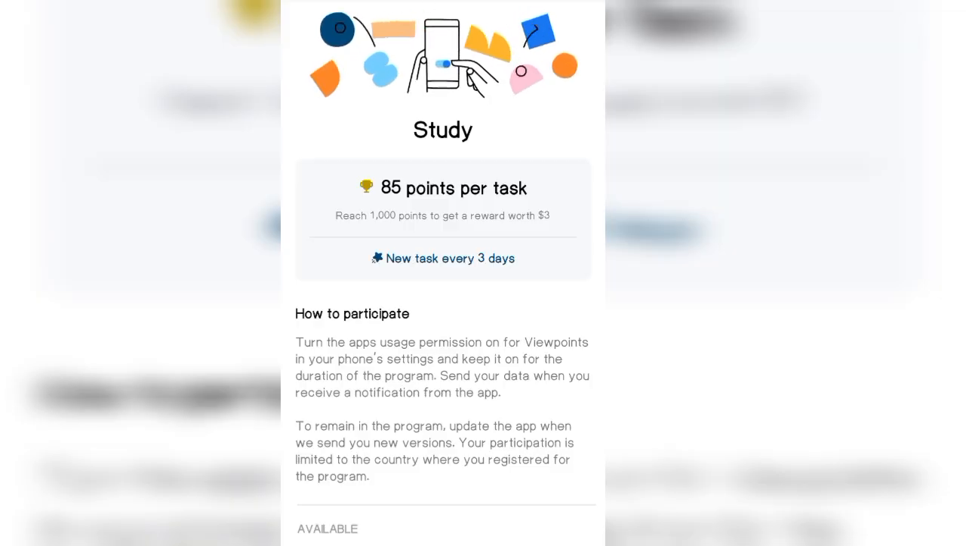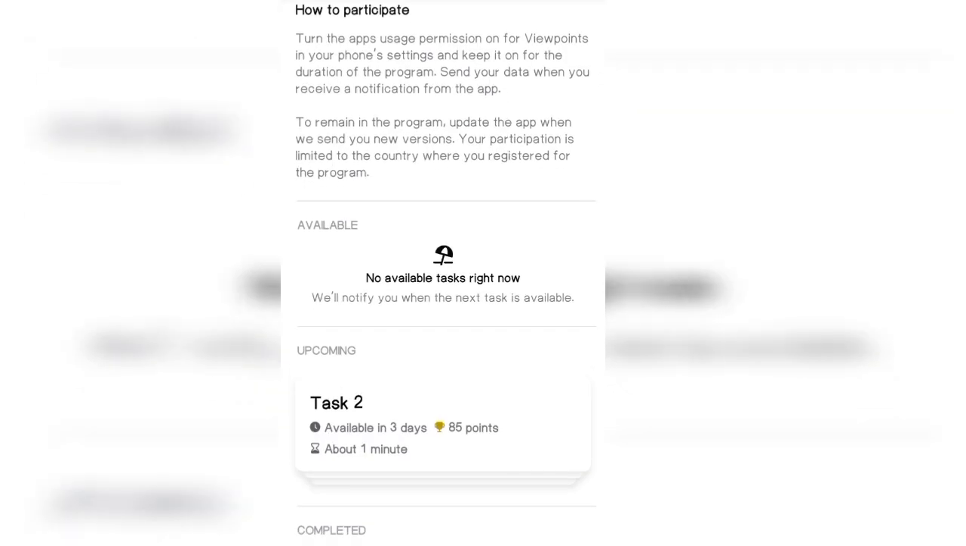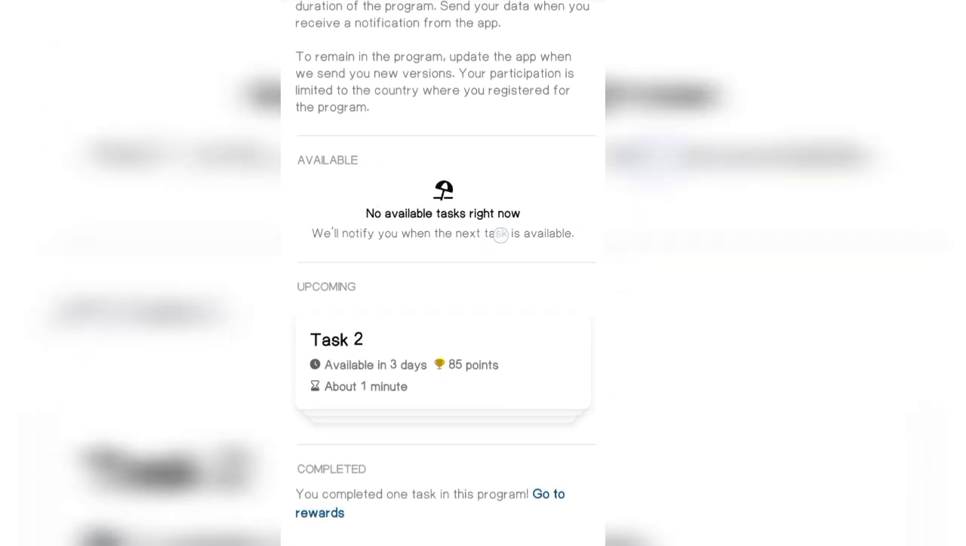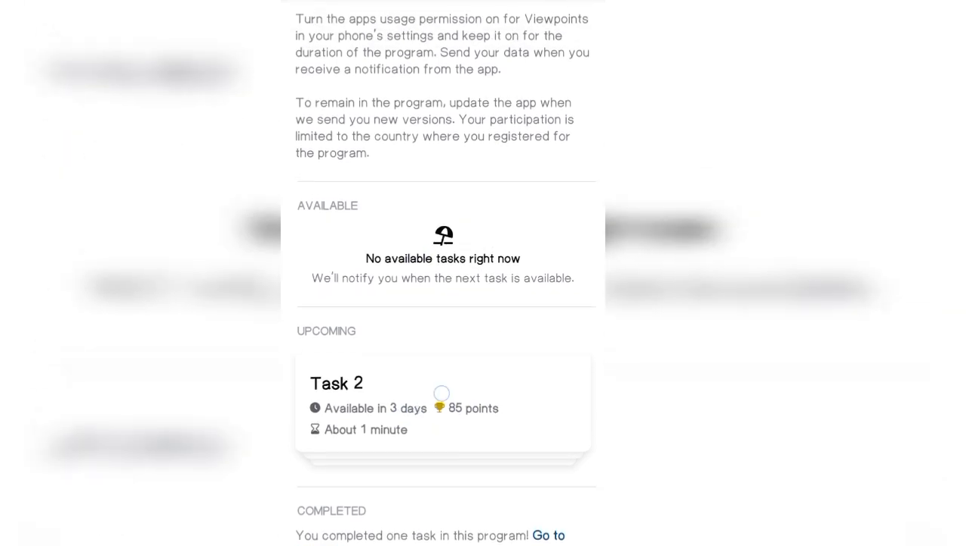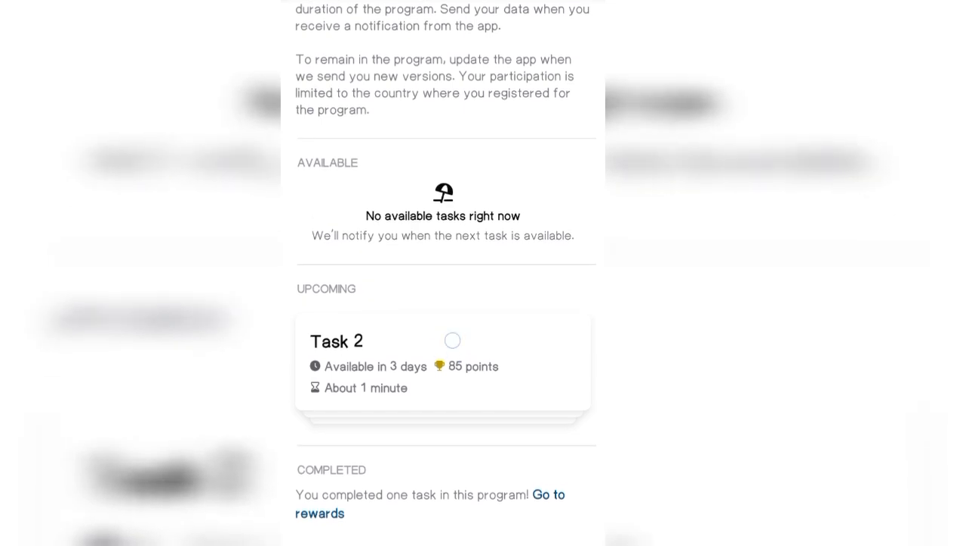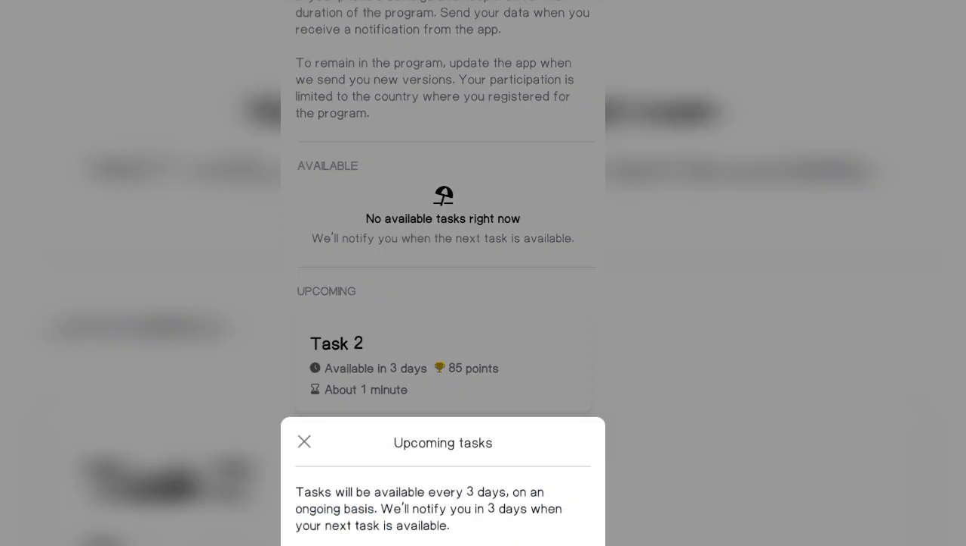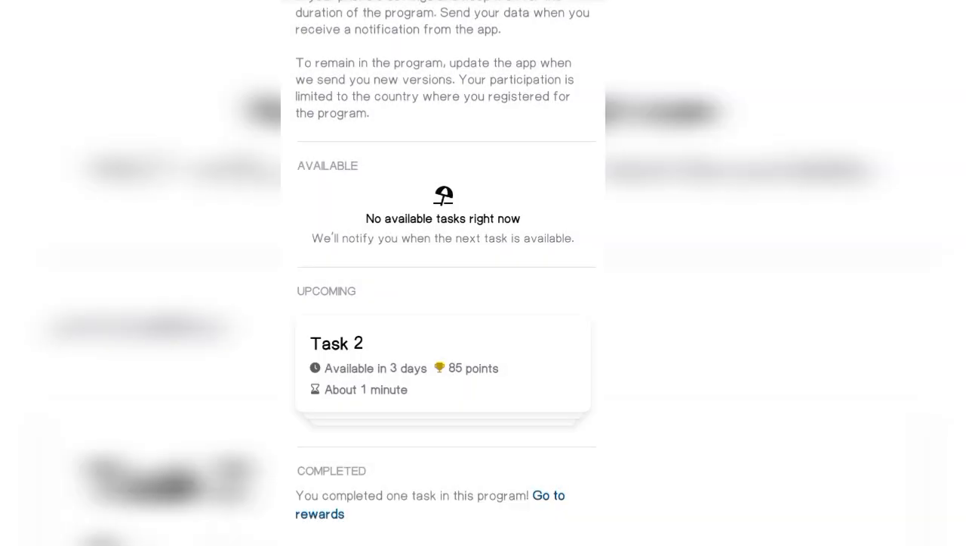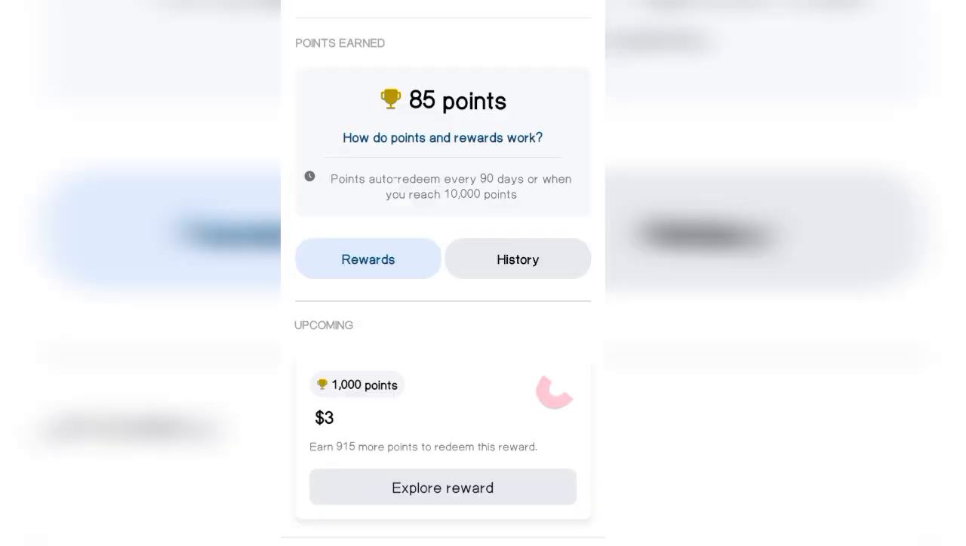So as you can see, I just hit 85 points, and now my task 2 is going to be available in the next 3 days. Hey guys, this one is not something you rush and do just to get rich, right? They are really taking time to study your phone, study the applications you use mostly. When they study the applications you use mostly, the way your tasks come in is going to increase in the future.